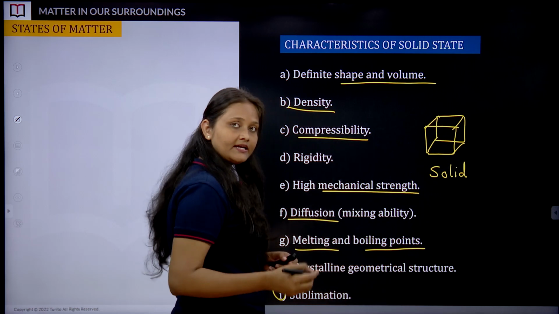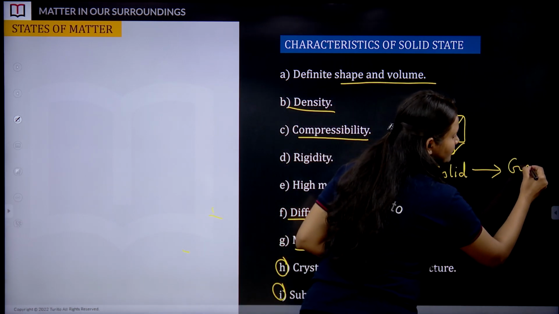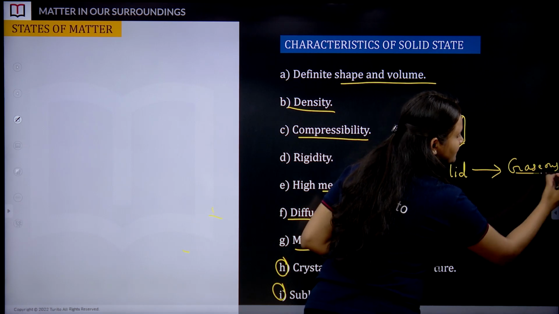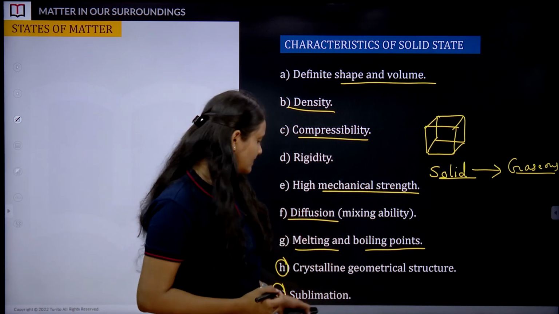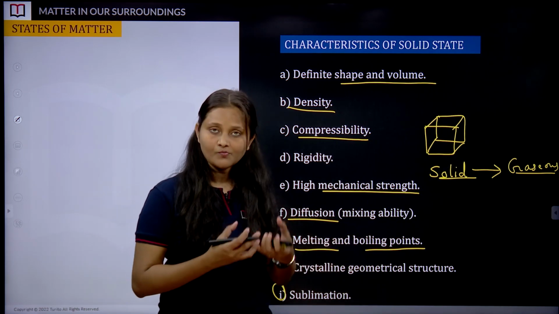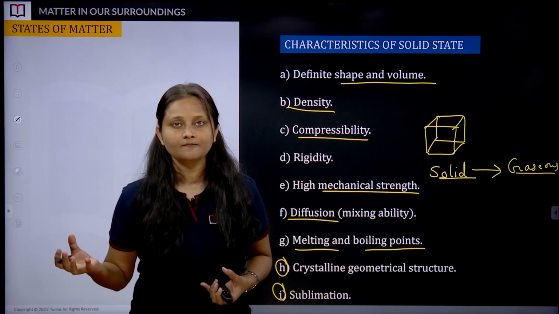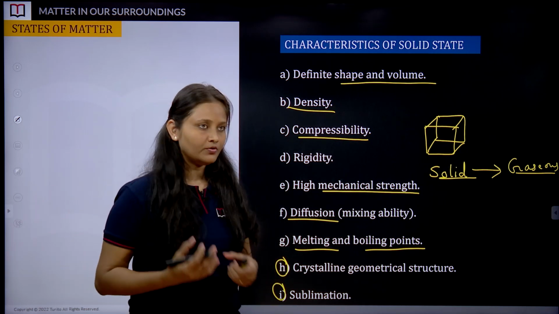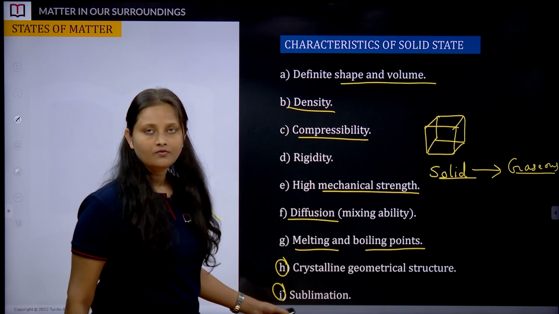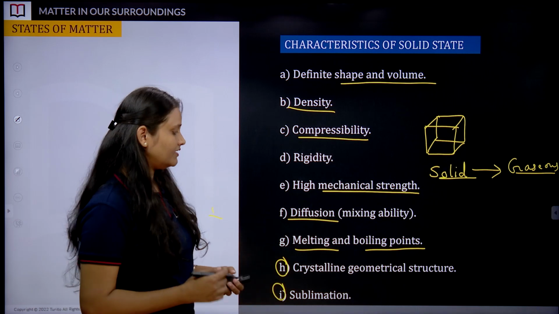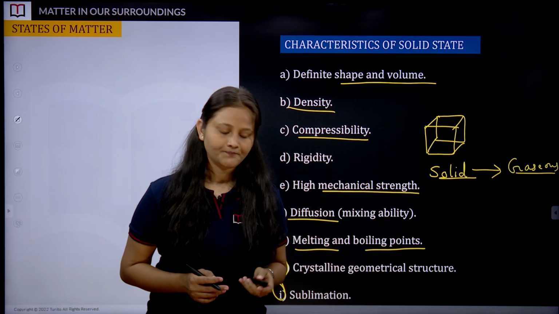a solid can directly get transformed into gaseous state. There are some solid substances which show this sublimation property, where from solid they get directly shifted into gaseous state. So ammonium chloride and naphthalene are some examples of the sublimation phenomenon, which is observed in the solid state only.